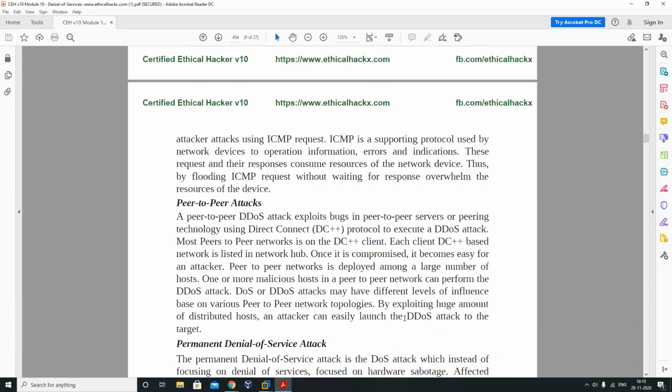Peer-to-peer attack. Peer-to-peer attack is like attacking the same servers to perform the connectivity part. Direct connection, direct connect. Peer-to-peer DDoS attacks exploit bugs in the peer-to-peer server technology using the Direct Connect DC++ protocol to execute a DDoS attack. Most of the peer-to-peer network is a DC++ client, because it's all about awareness and all the TCP/IP packets are based on the TCP protocol.